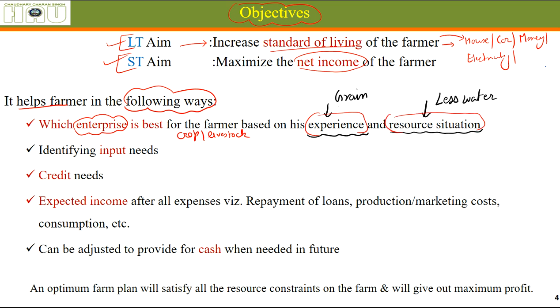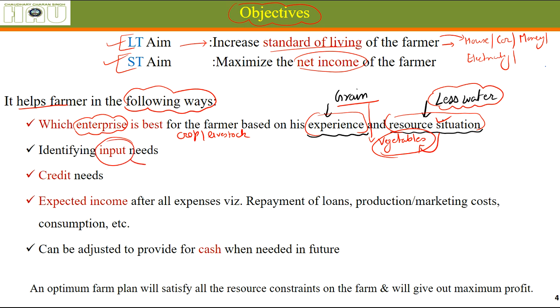Let's say he is experienced in cultivating green crops, so he should most probably stick to them. If he doesn't have experience in cultivating vegetables, and the irrigation water available with him is not enough for vegetable cultivation, he should naturally not go for it. So this helps in choosing the best possible enterprise according to his situation.